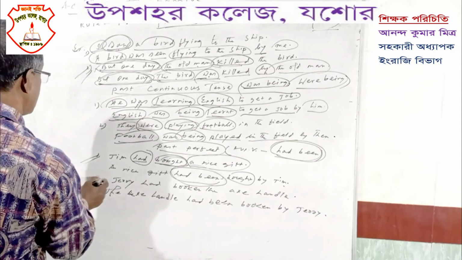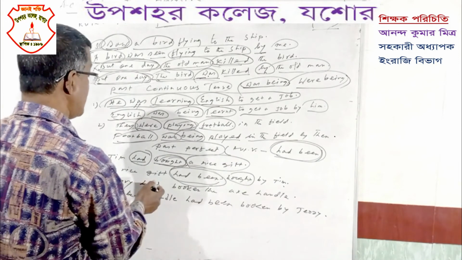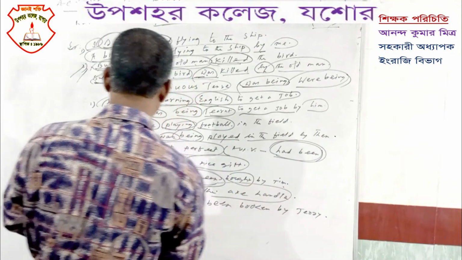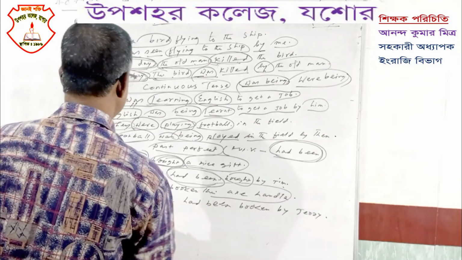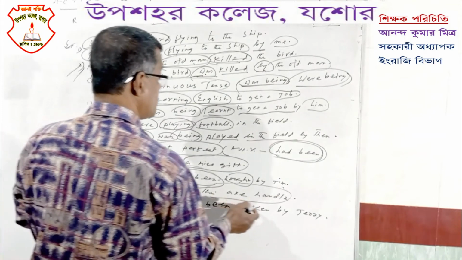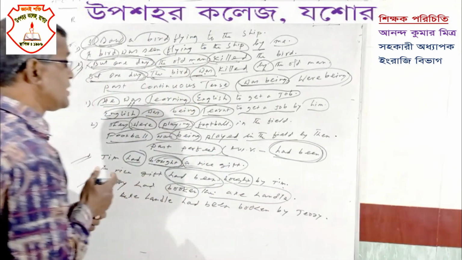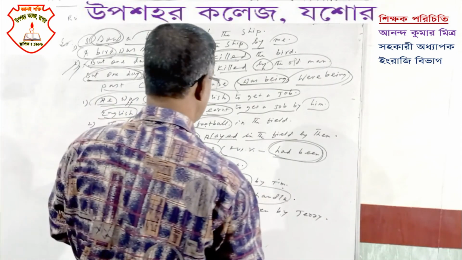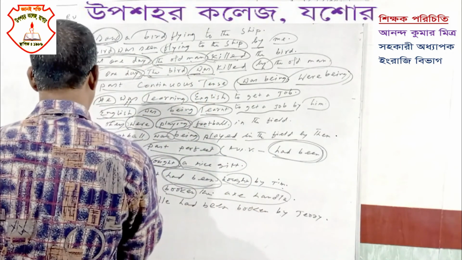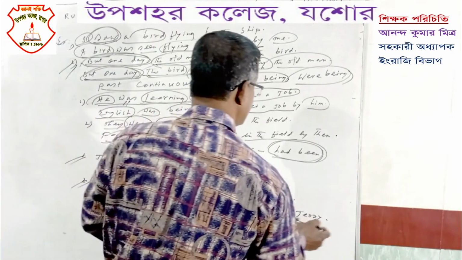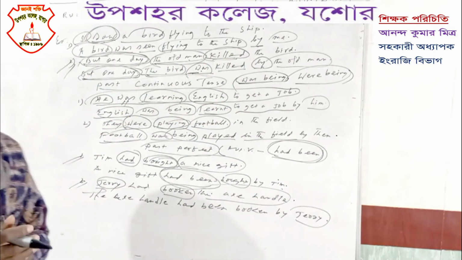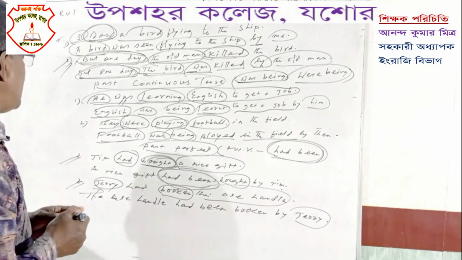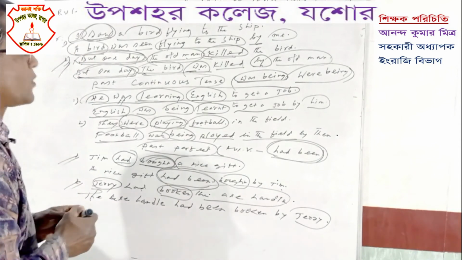And then our last example: "Jerry had broken the axe handle." We will make the object into the subject, the axe handle, then had been, then V3 broken, by Jerry. Here there is no rest of the sentence. The objective form of Jerry is also Jerry. Not only Jerry, the objective form of any noun is also that noun. So the answer will be: the axe handle had been broken by Jerry.